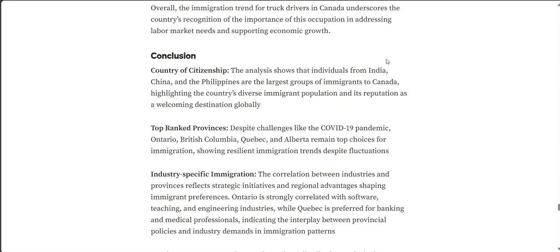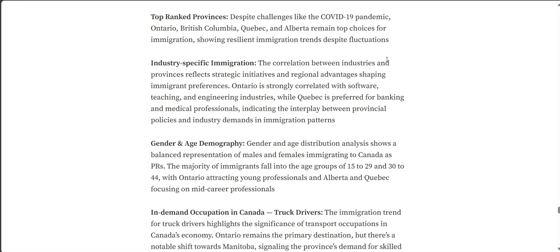Hence, concluding my presentation, the key inferences from the analysis are: the study finds that people from India, China, and the Philippines move to Canada, showing that Canada welcomes people from different backgrounds. Ontario, British Columbia, Quebec, and Alberta are still the top choices for people moving to Canada. Ontario is good for jobs in software, teaching, and engineering, while Quebec is better for banking and medical jobs. No gender disparity is seen in PR immigration. Many young and middle-aged people choose Ontario, whereas Alberta and Quebec are attracting more experienced workers.